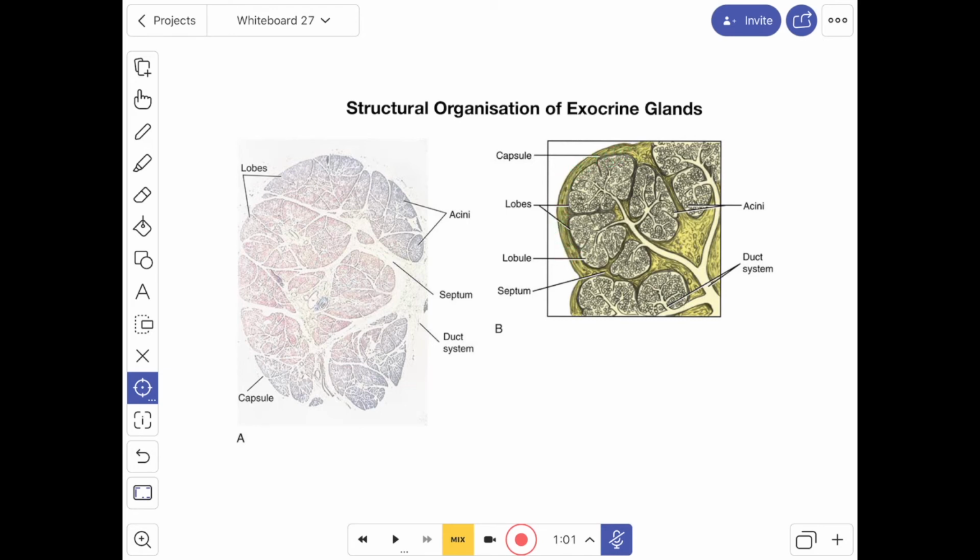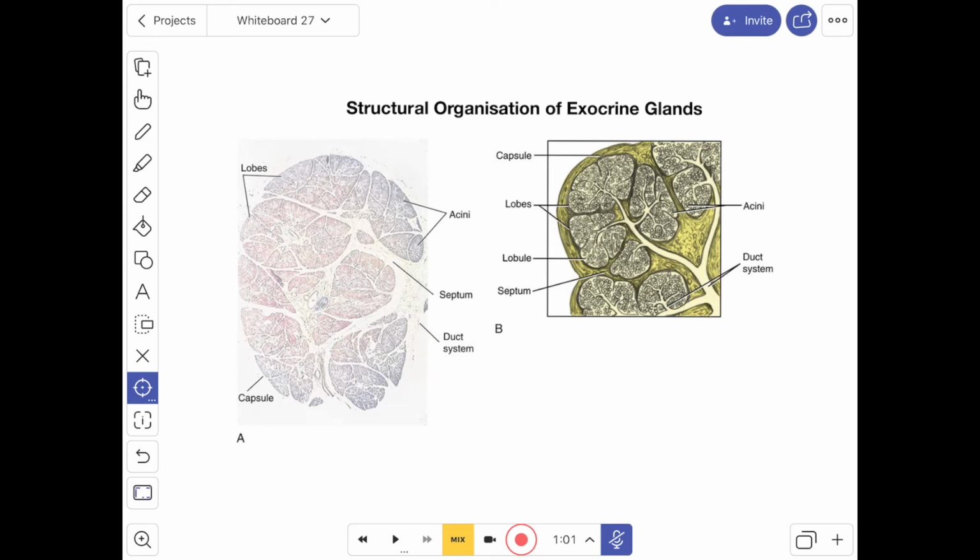The glandular tissue is often divisible into lobules separated by connective tissue. Aggregation of the lobules may form a distinct lobe. So this is one lobe and this is another lobe. Inside the lobe you have the lobules. Connective tissue covering the entire gland is known as the capsule. Blood vessels and nerves pass along the connective tissue septa to reach the secretory elements. Their activity is under nervous or hormonal control.